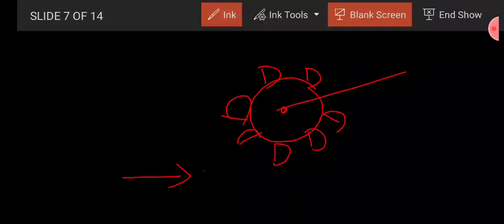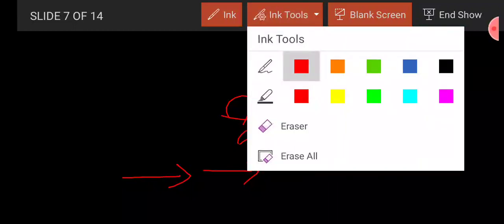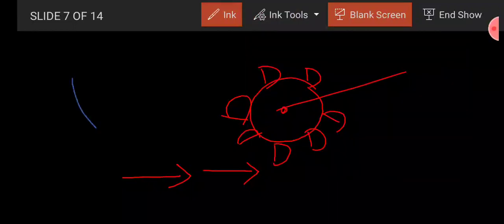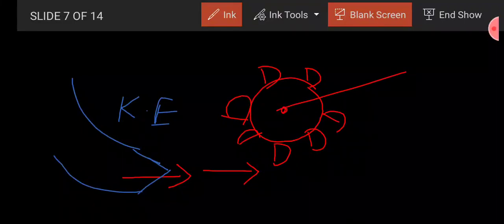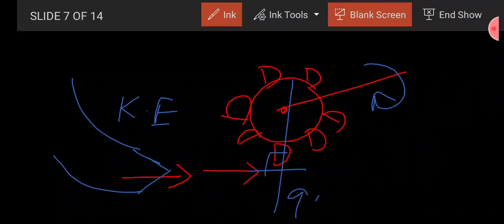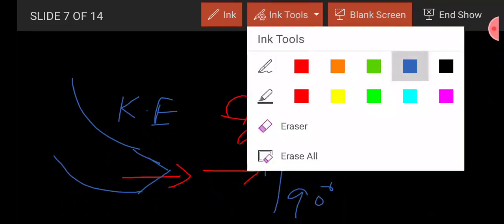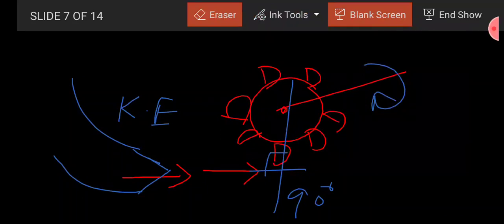Let us consider here is water which is coming from a penstock, and here is a nozzle by which it is converted into kinetic energy, and this is the axis of rotation of the turbine, and this is the flow of water. So if you see here, it makes an angle of 90 degrees, and here it strikes the bucket.